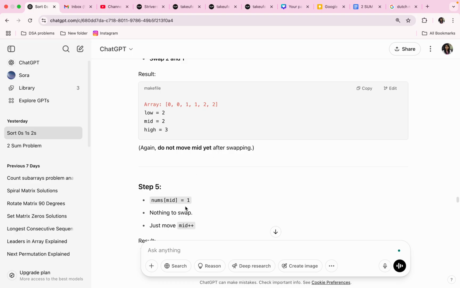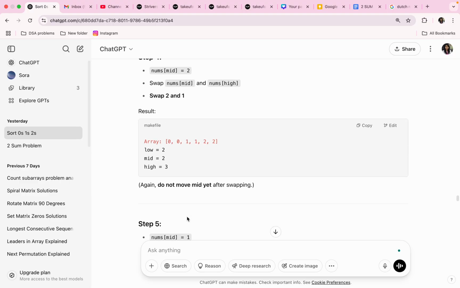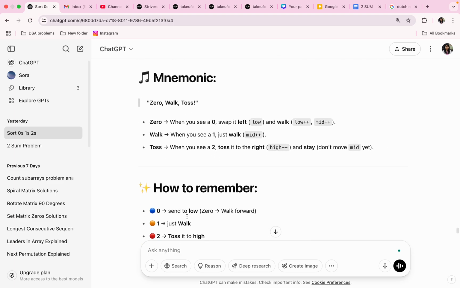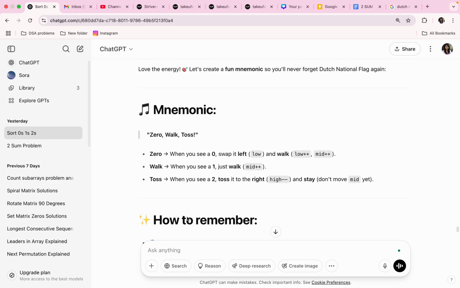If nums of mid equal to 1, nothing to swap. Okay, let's think of it later. 0, walk.